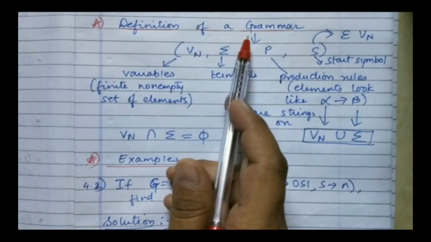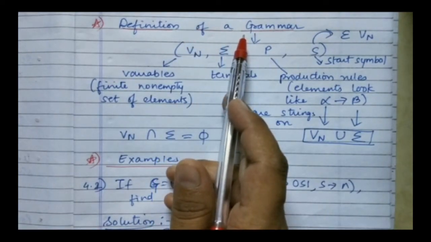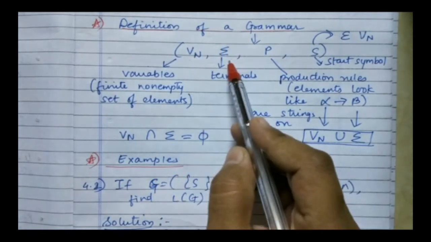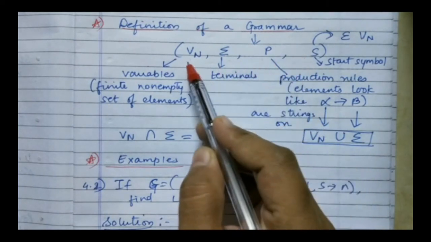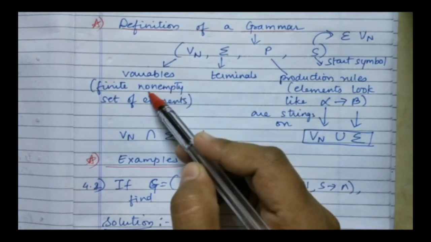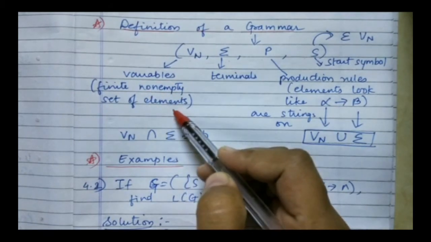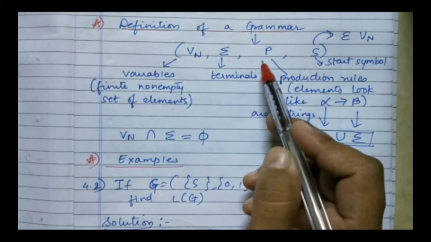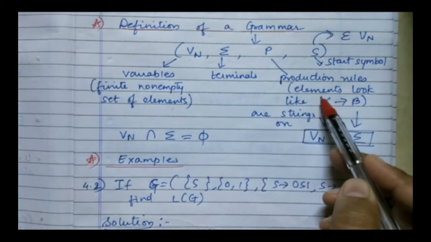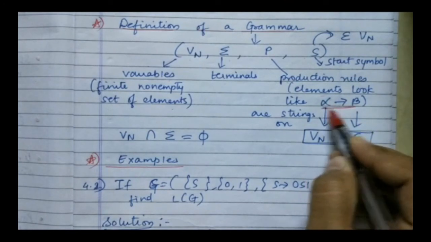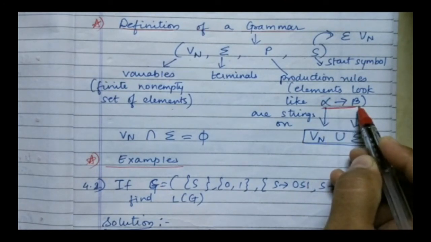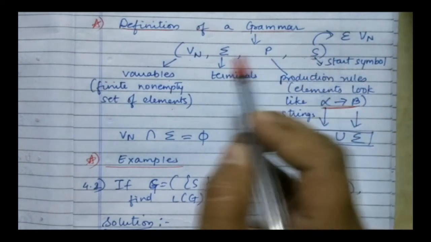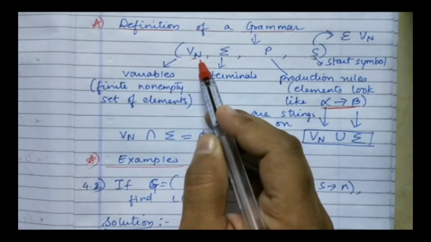Let's look at the definition of a grammar. Here we have 4 tuples, that is Vn, sigma, P and S. Vn means variables, a finite non-empty set of elements, which we will call variables. Sigma are the terminals. P is the production rule. Here the elements are going to look in this format: alpha changes to beta. And S belongs to our variable set, which is the start symbol.